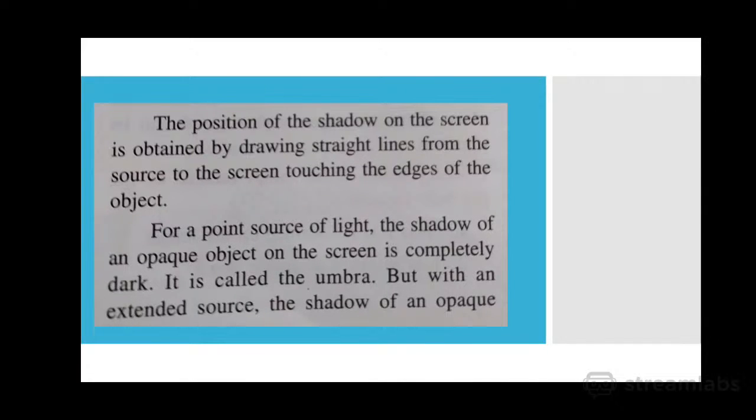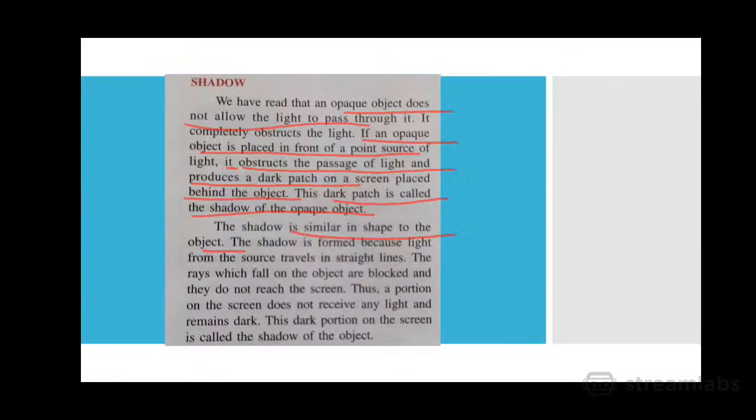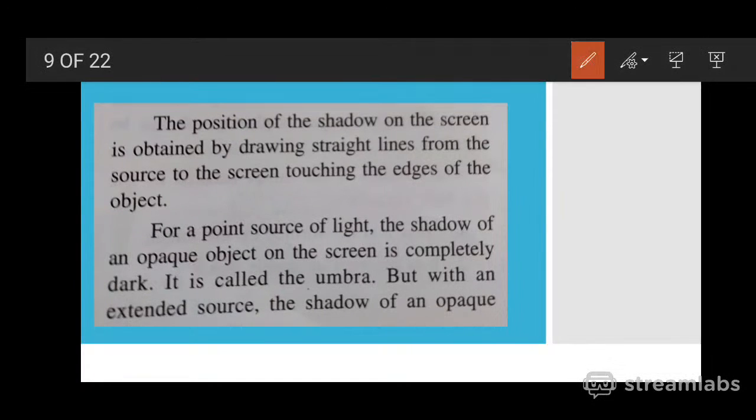Now, for a point source of light, the shadow of an opaque object on the screen is completely dark, and this completely dark portion is called the umbra. This umbra is possible when the source of light is a point source of light.